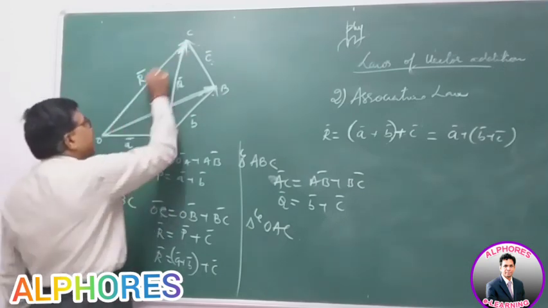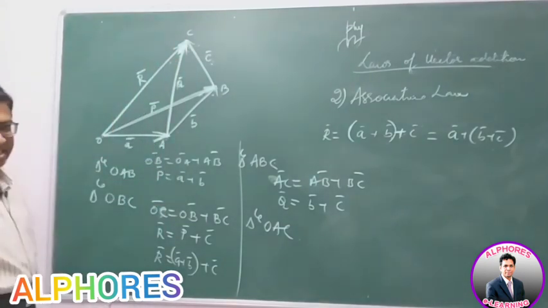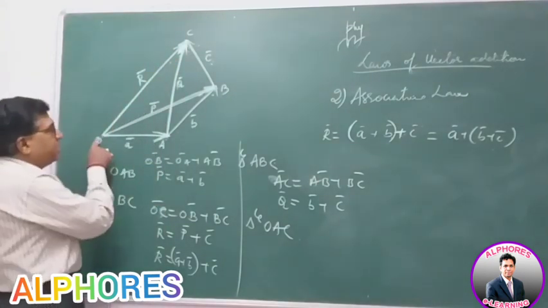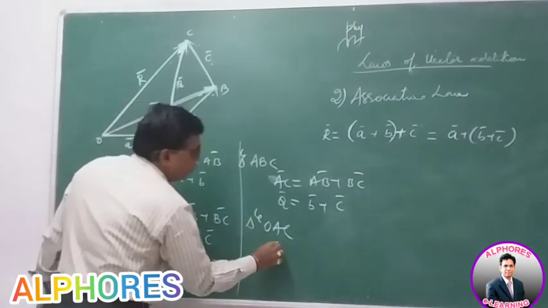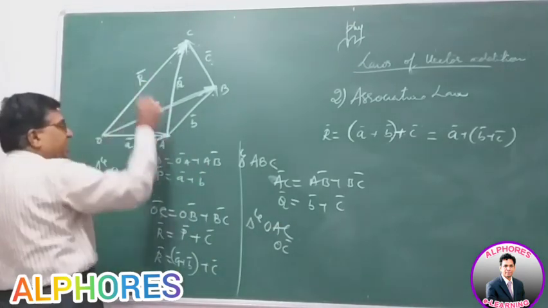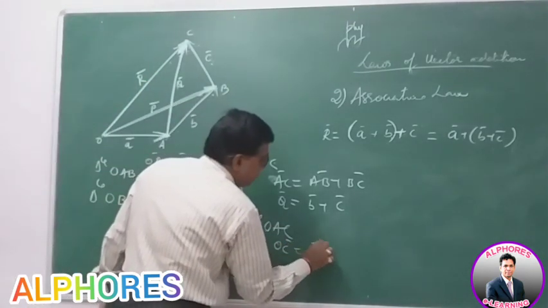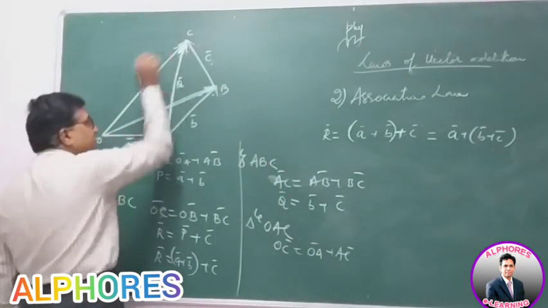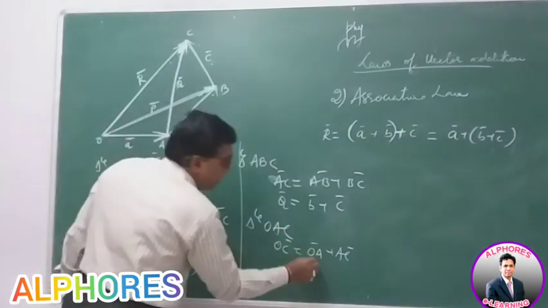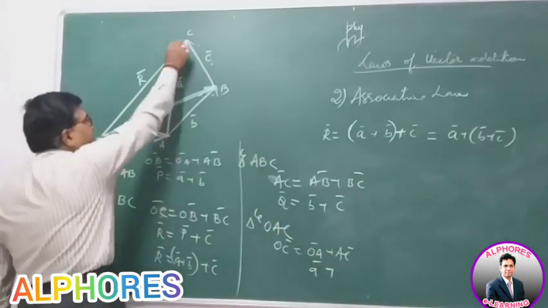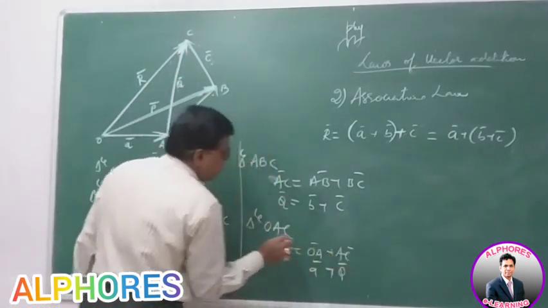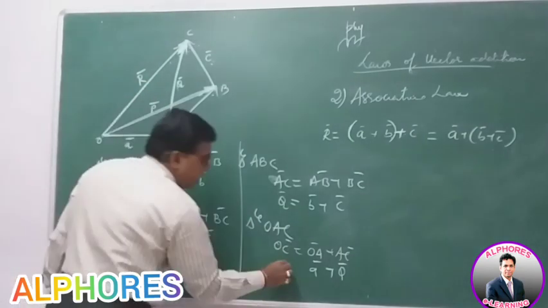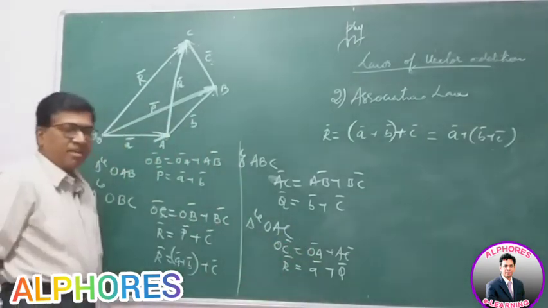Then the third side represents the resultant vector. So from the triangle OAC, OC is OA plus AC. OA is A bar, AC is Q bar. So OC is R bar. So R bar is A bar plus Q bar.